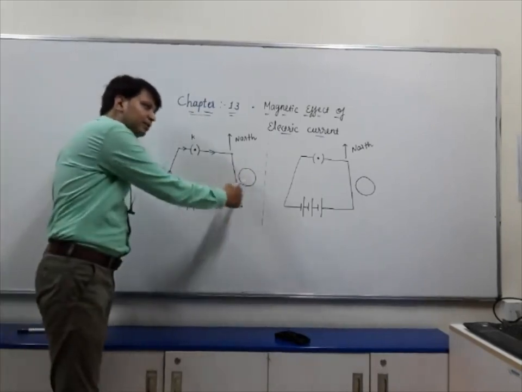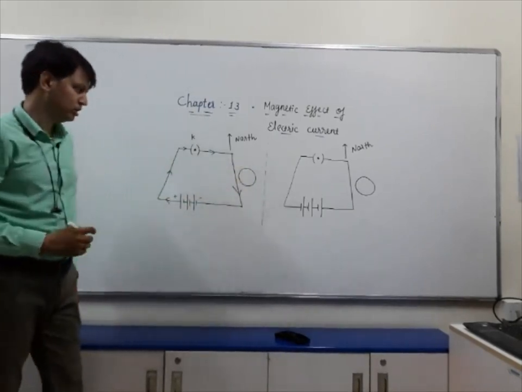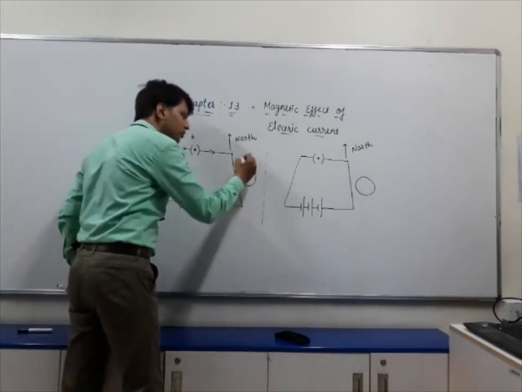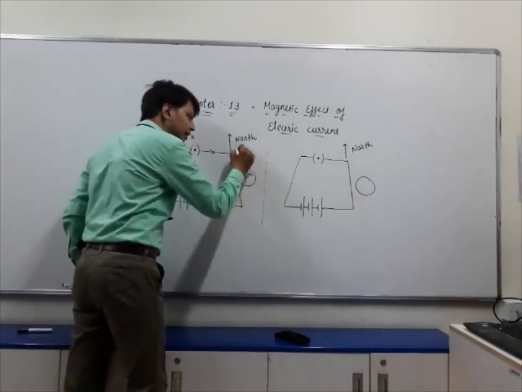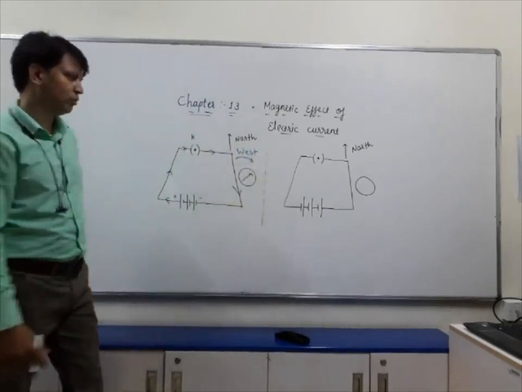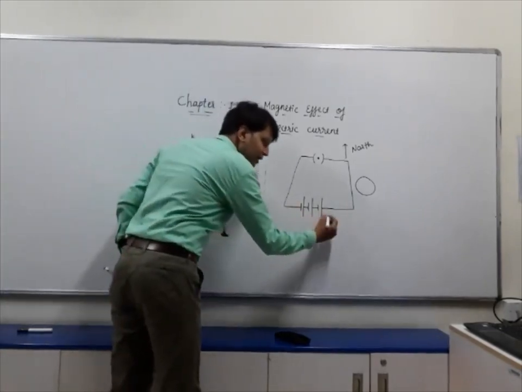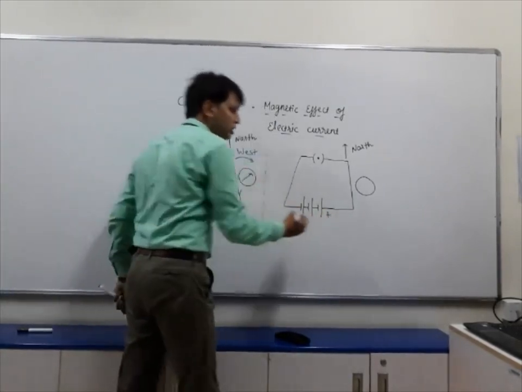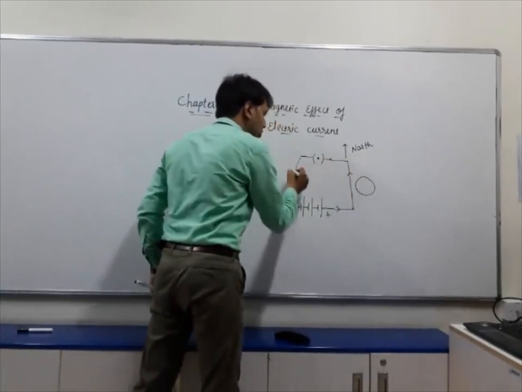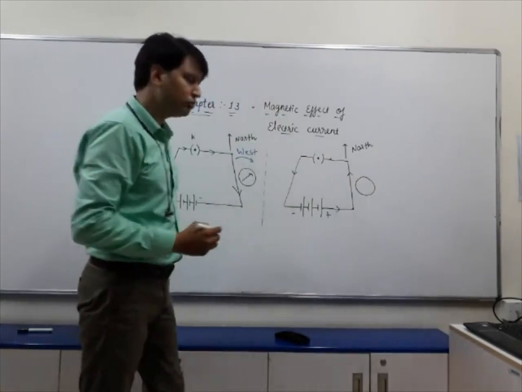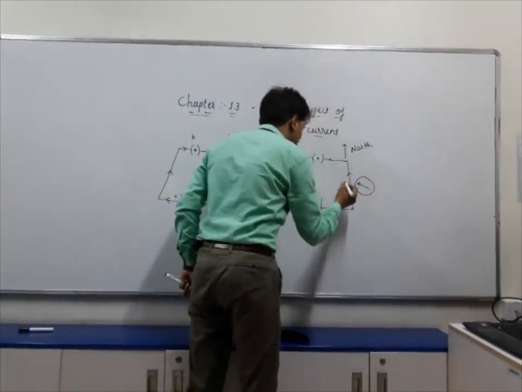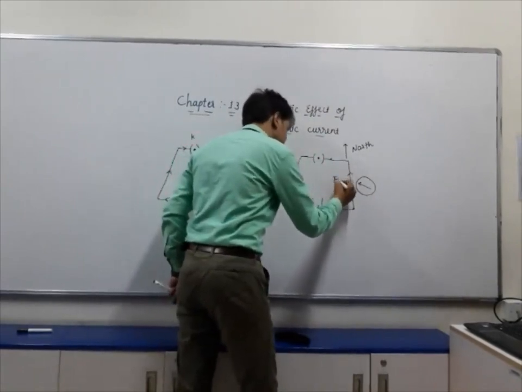When a magnetic compass was placed near it, it was observed that the direction in which the magnetic compass deflected was west. But when the battery terminals were reversed, the direction of current from this point was towards north, and here it was observed that the magnetic needle deflected towards east.